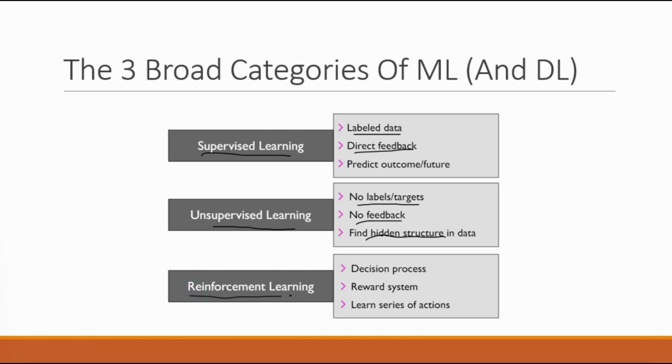Reinforcement learning is the third category of machine learning, and this is more about learning a decision process. Think about the example of a self-driving car. The process of driving the car is like making multiple decisions. The goal might be to arrive at a destination, but to get there you have to make a lot of decisions, like stopping at a red street light or turning around the corner. Here we employ a reward system that rewards the agent for making correct choices. It's not about predicting a single outcome. It's more about learning a series of actions, like steering the car through a difficult environment.